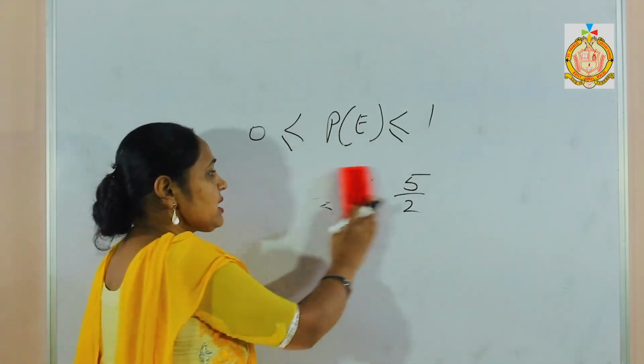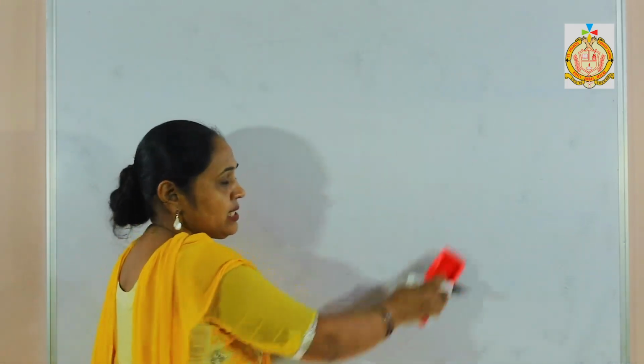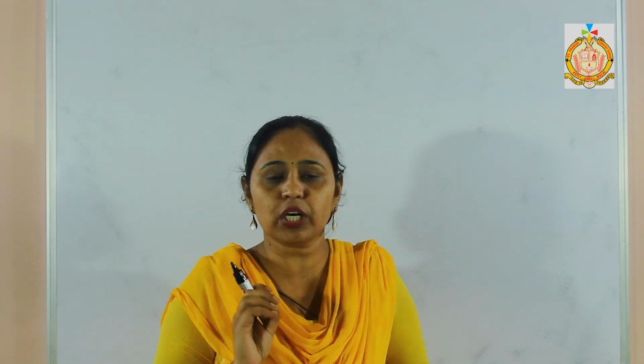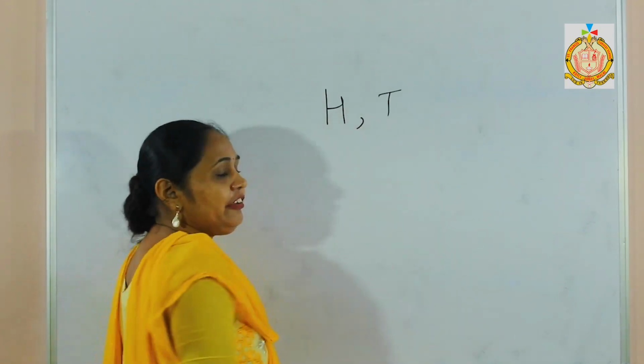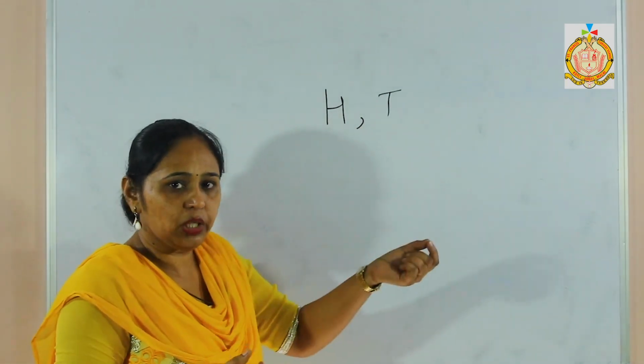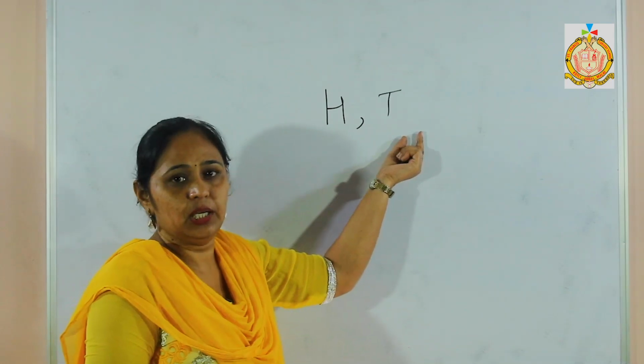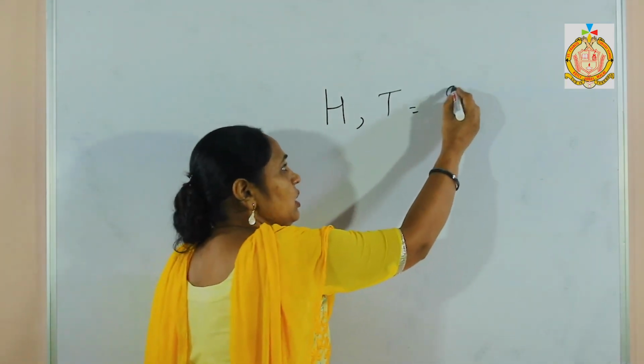Now, in my sums, we have to deal with coins, dice and cards. These are the main concepts of our probability. Now see, if there is a coin, only two outcomes are there. One is head and the other one is tail. If I toss any coin, the outcome will be head or tail. That means total outcomes are 2.